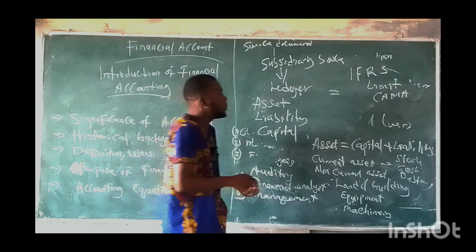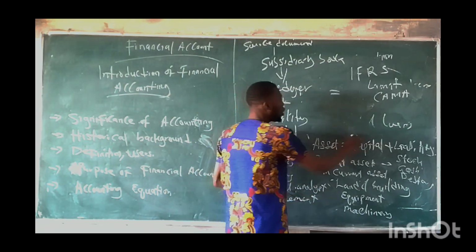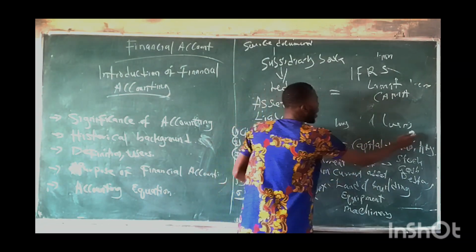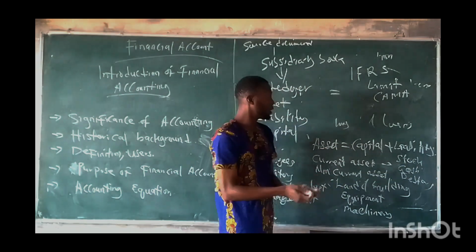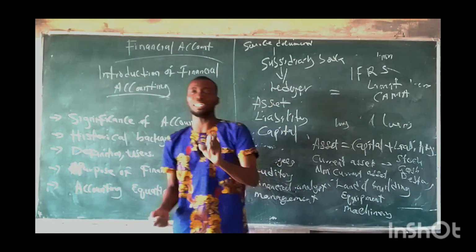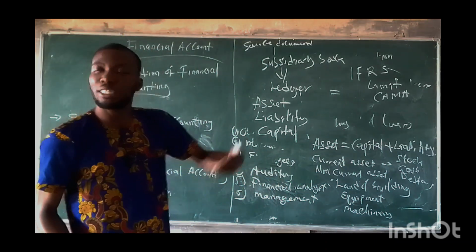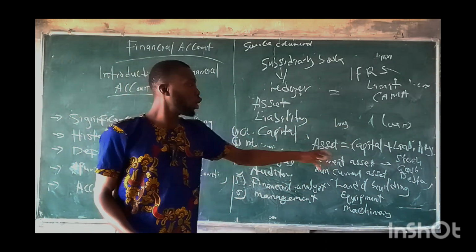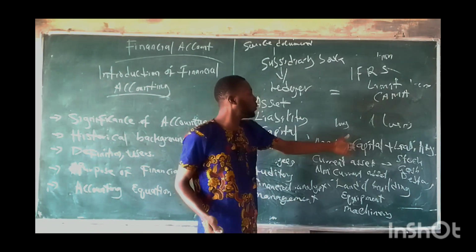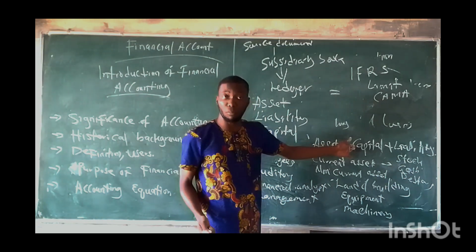Liability can be long-term or short-term. What do we mean by liability? Liability is when you are owing someone or the public an amount of money, which you need to pay. For example, you borrow money from the bank to start up the business, and you need to refund it. Or someone gives you an item on credit, and you need to refund the money.